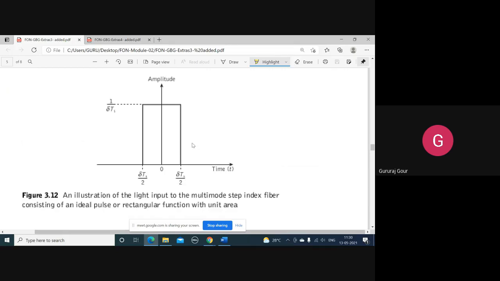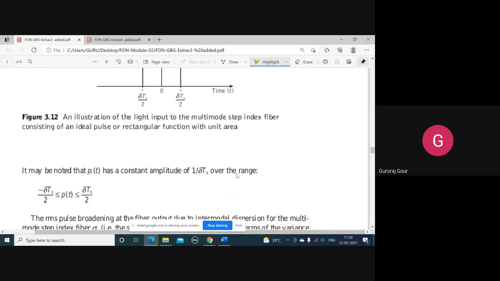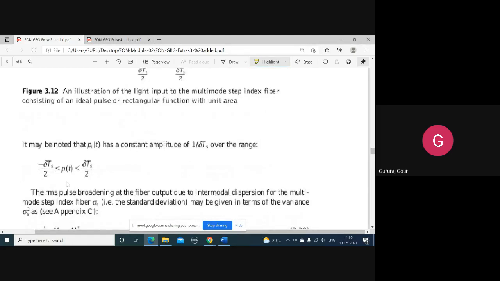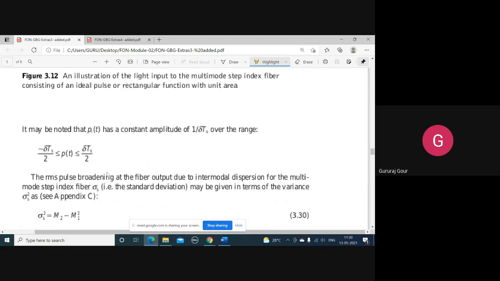So far we discussed pulse spreading due to multimode. Now we are continuing with the multimode step index fiber, where you can see the pulse ranging from minus δTs by 2 to plus δTs by 2.